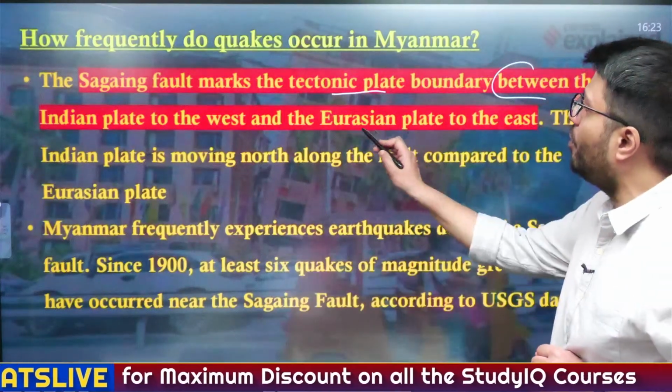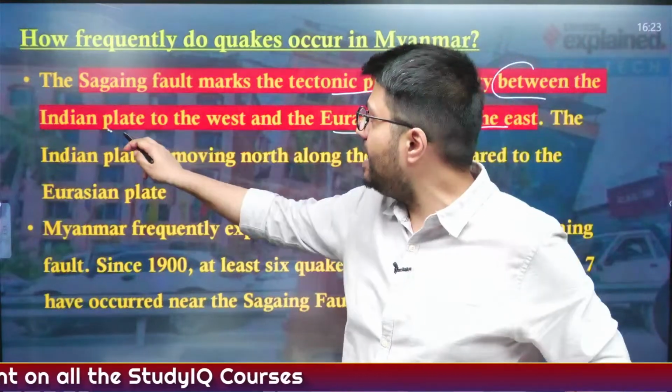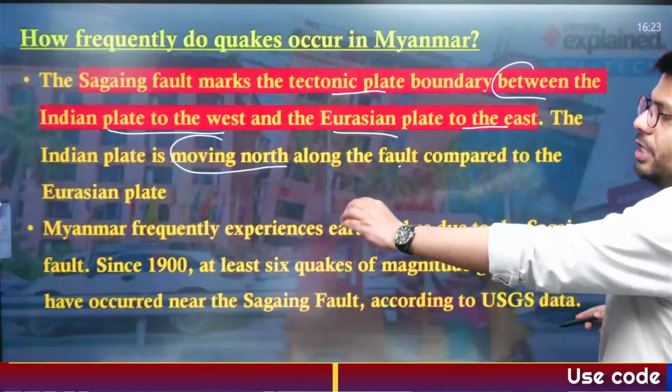That is the movement of both the Eurasian plate, which is located towards the east, and the Indian plate to the west, and the Indian plate was moving north along the fault compared to the Eurasian plate.